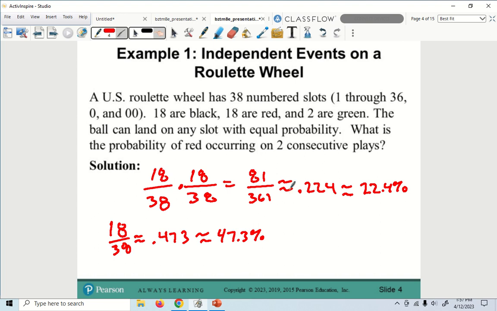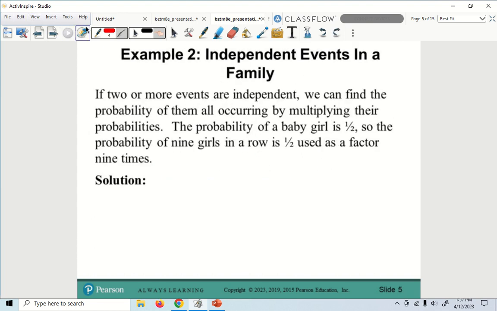All right, so let's take a look at example 2 now. Independent events in a family. Okay, this is Big Vinny's problem right here. It says if 2 or more events are independent, we can find the probability of them all occurring by multiplying their probabilities. The probability of a baby girl is 1 over 2, right? So the probability of 9 girls in a row, right?